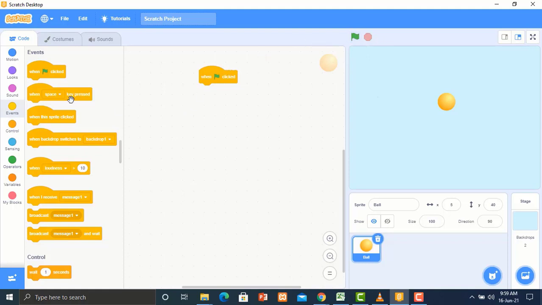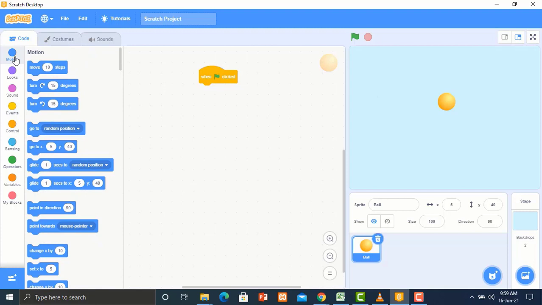Let's give a position to our game. Start the game. We expect the game to start from the center. And we move the ball to any place, and we click on the green flag. It comes back to the center. Let's see the effect of the go-to code. I hope you can see that.